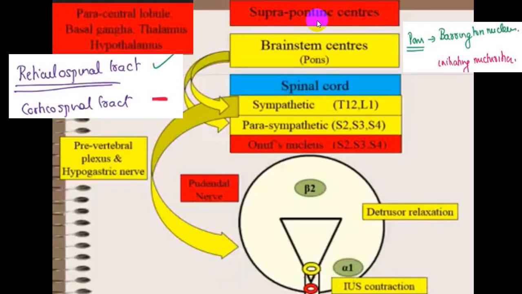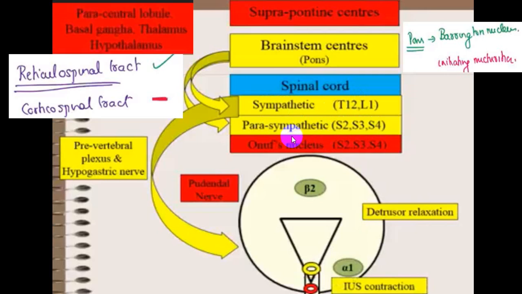So you've got a suprapontine center, and a pontine center where you've got Barrington's nucleus, which will be the facilitating center, having an action on the spinal cord both at the level of sympathetic, that is T12 and L1, and parasympathetic at S2, S3, S4.